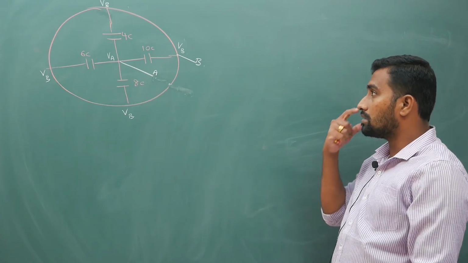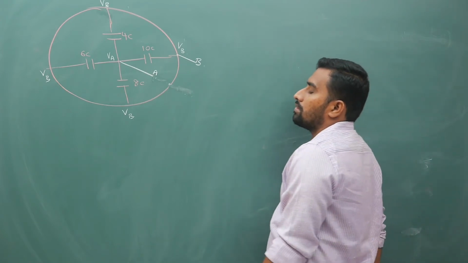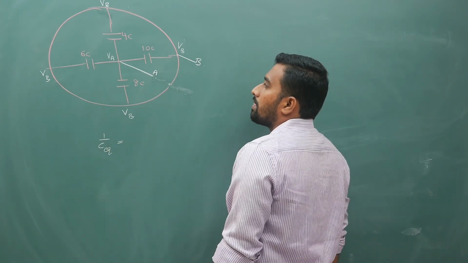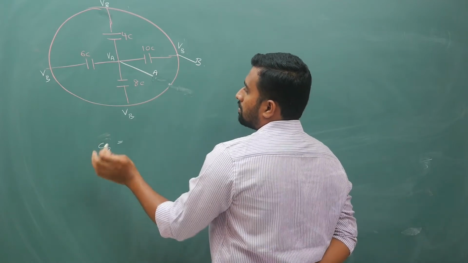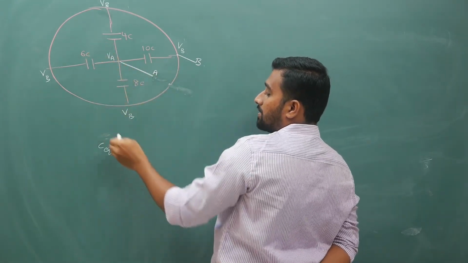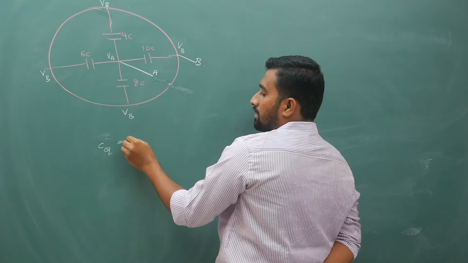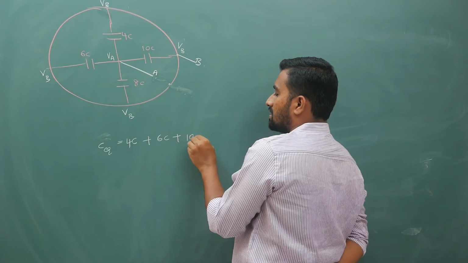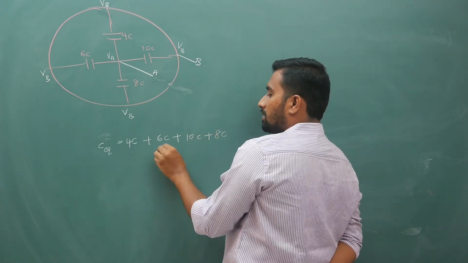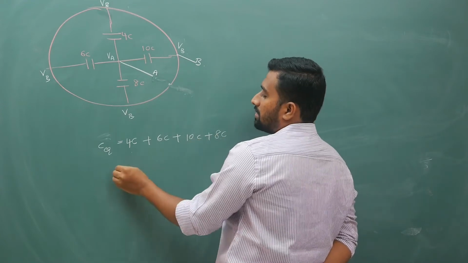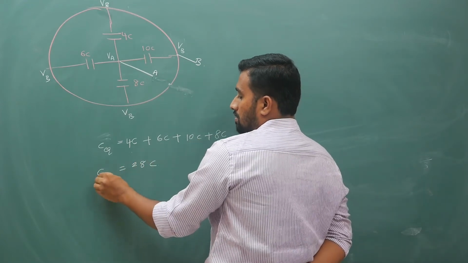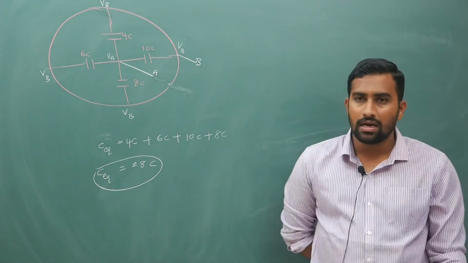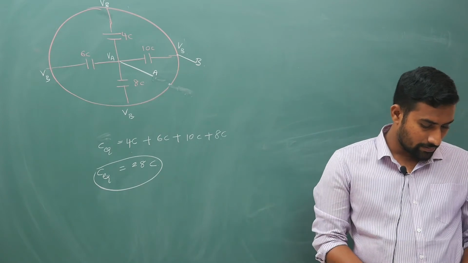Okay. So now because your potential difference is the same, what you can do is, 1 by C equivalent is, all are in parallel, so everywhere it is the same, VA minus VB. C equivalent is going to become 4C plus 6C plus 8C plus 10C. 6 plus 4, 10, 10 plus 10, 20, 20 plus 8, 28C. So 28C is your equivalent capacitance. Like this you will have your equivalent capacitance.